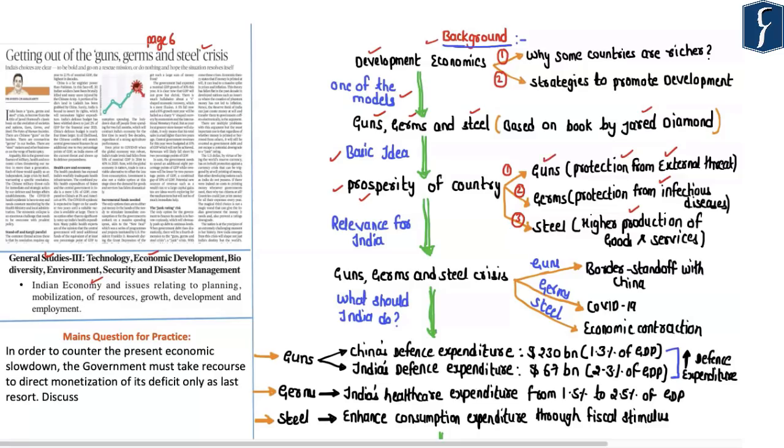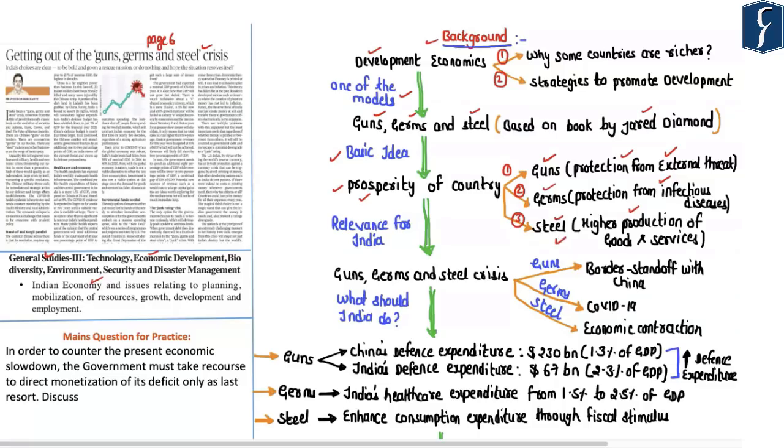Similarly, the ability of a country to protect itself from infectious diseases can come provided the country invests a substantial amount of its financial resources on improving its healthcare infrastructure. So overall, its capability to protect itself from germs should enhance. And thirdly, a country should focus more upon the production of goods and services such as steel, which can be considered as a basic raw material for the industries.